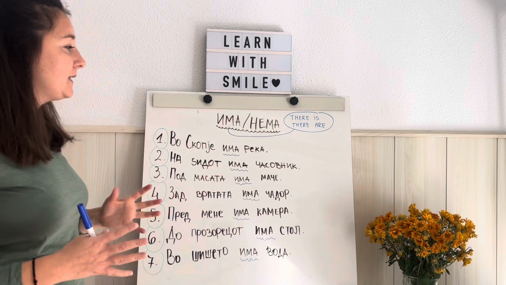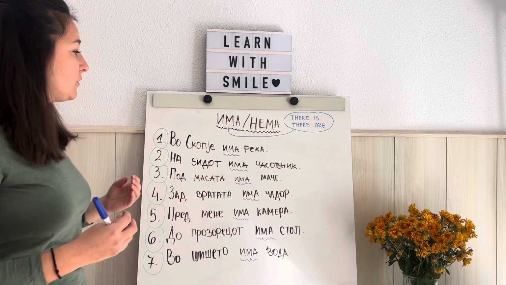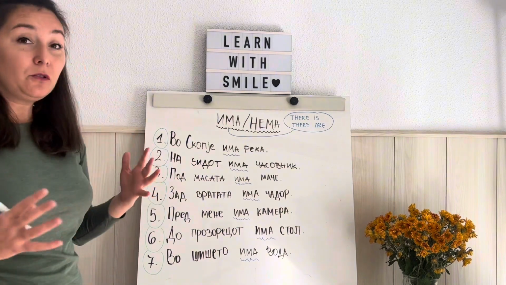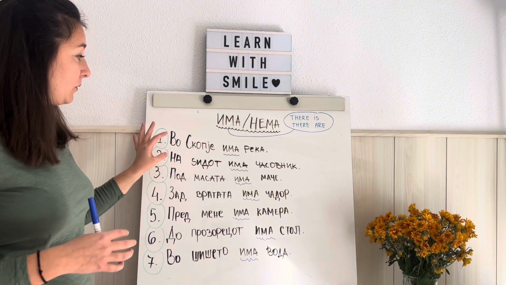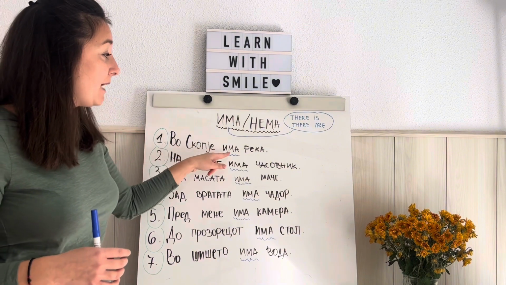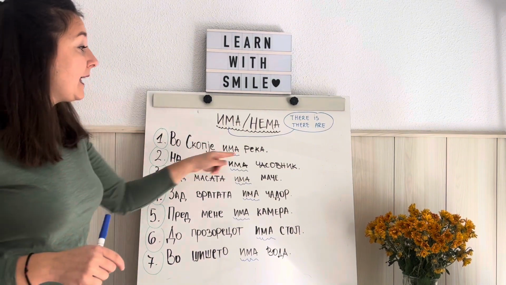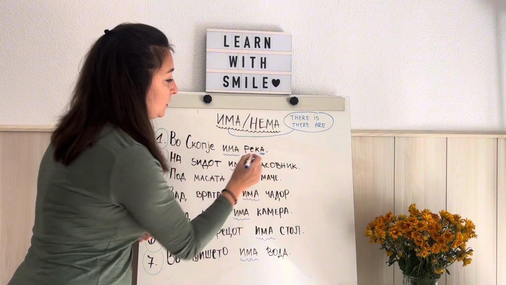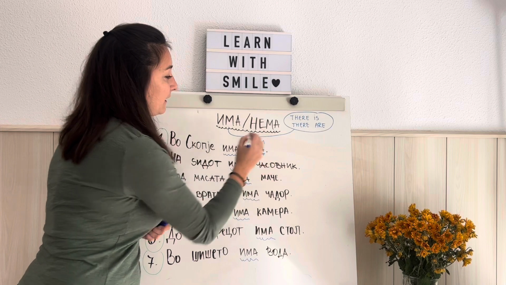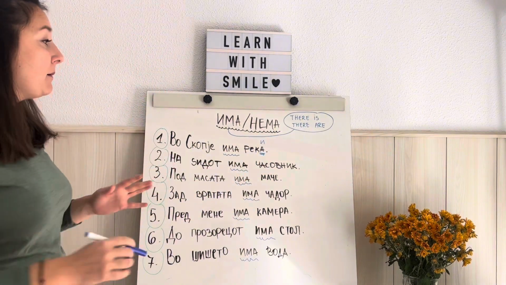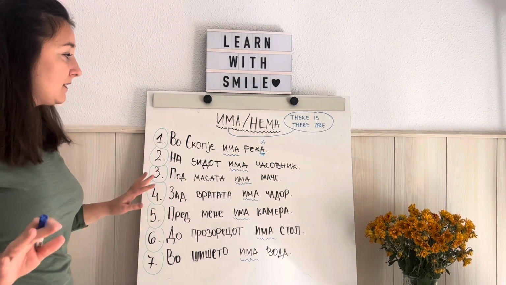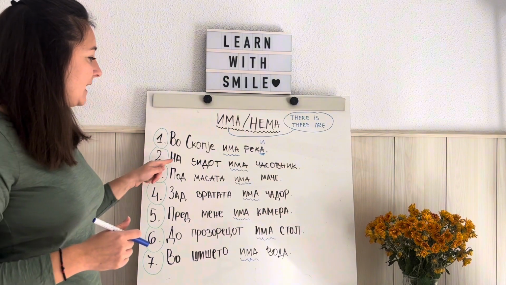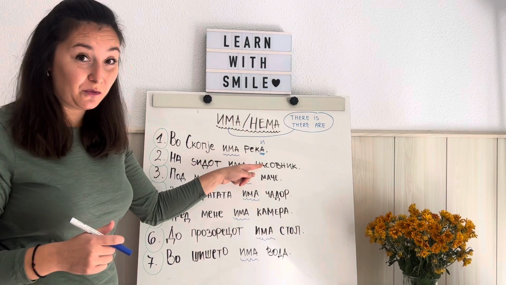So if I want to say this in plural, in English it would be in Skopje there are rivers, right? But in Macedonian, it's the same order of the words. Vo Skopje ima, we don't change the verb. And the only thing that will change here is reka will become reki, okay? To make it plural. But that's all, and nothing else changes here. Perfect.